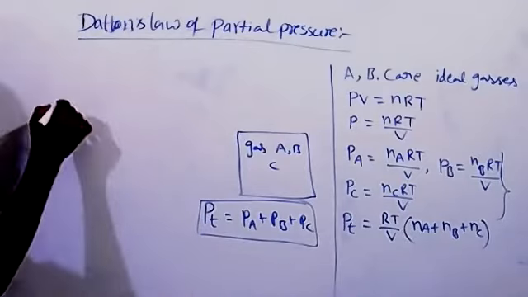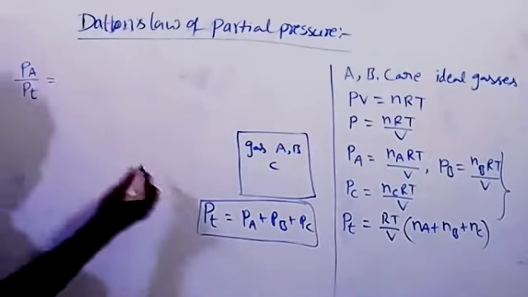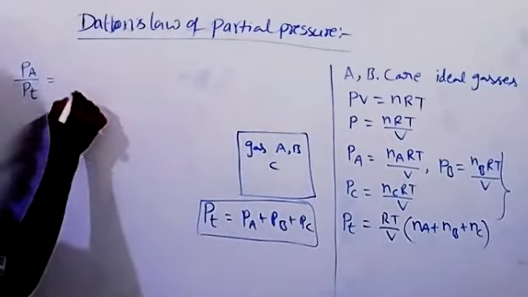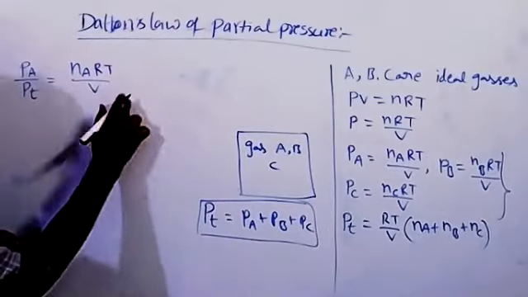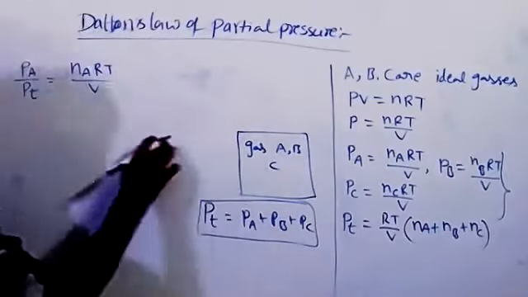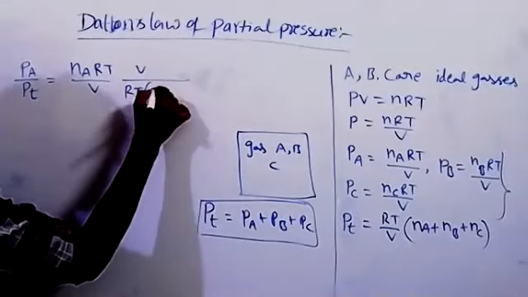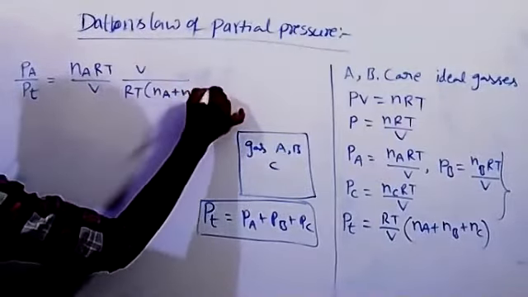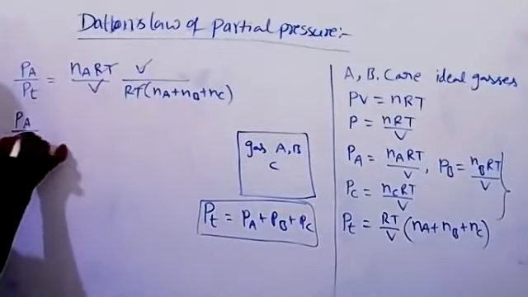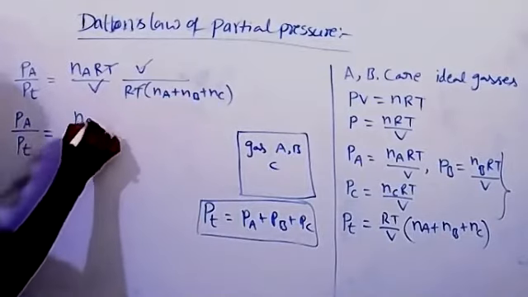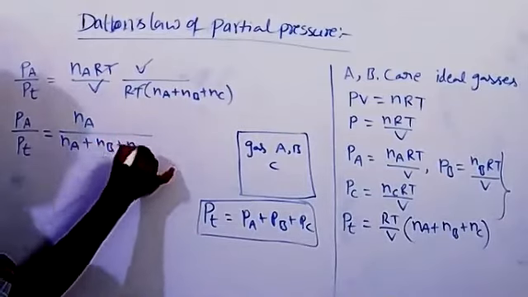Now Pa by Pt is equal to NaRT by V divided by Pt, which becomes reversed: V by RT into Na plus Nb plus Nc. So V cancels, RT cancels. Then Pa by Pt is equal to Na by Na plus Nb plus Nc.